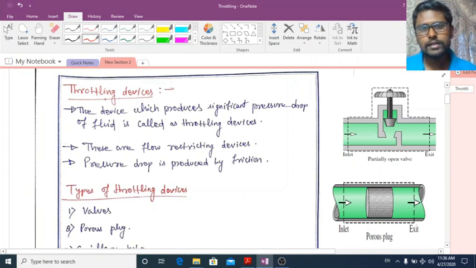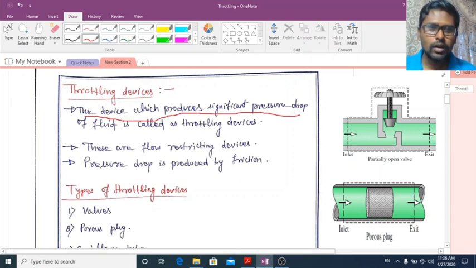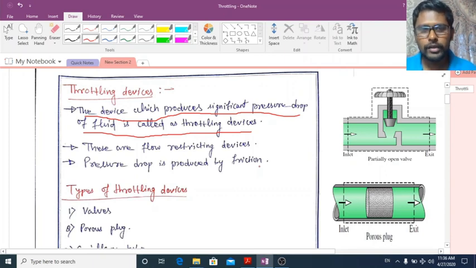Any device which produces significant pressure drop in fluid flow is called a throttling device. That means suppose fluid is flowing and you are using a device which is producing pressure drop in that fluid. So that device is called your throttling device.